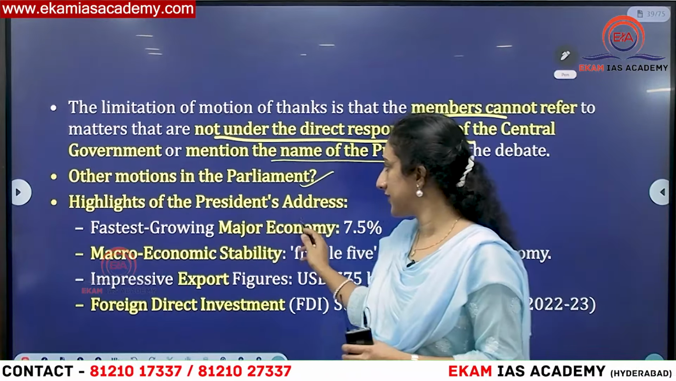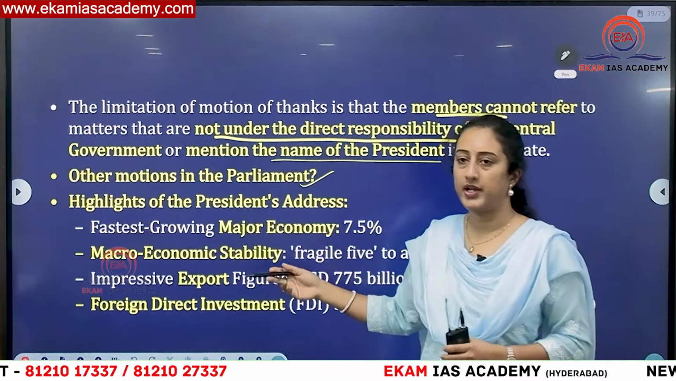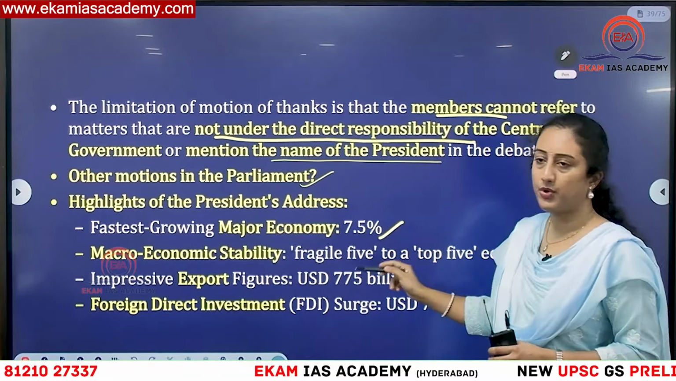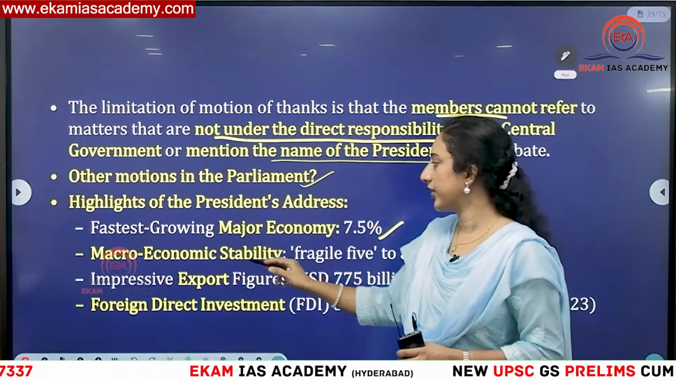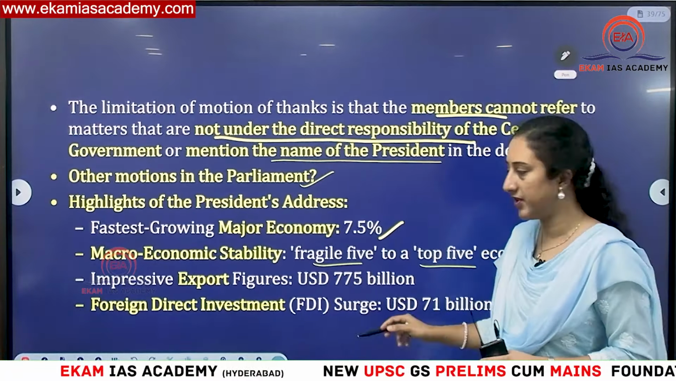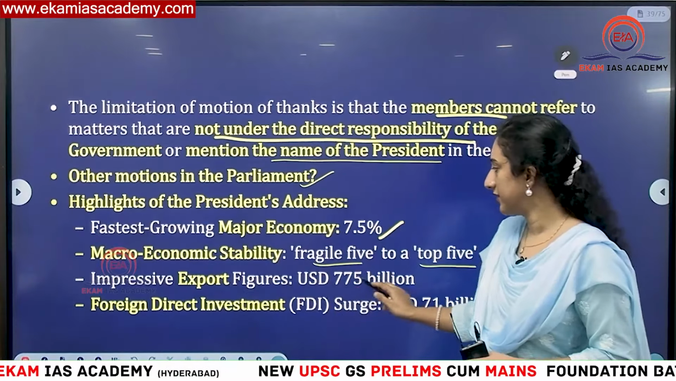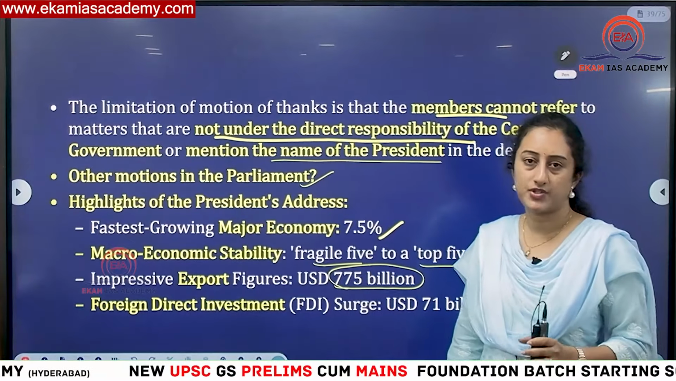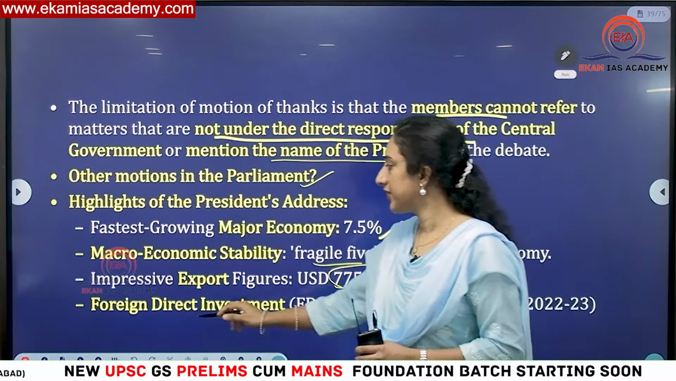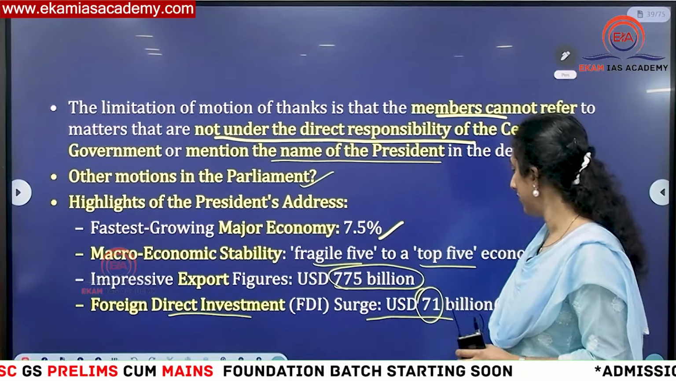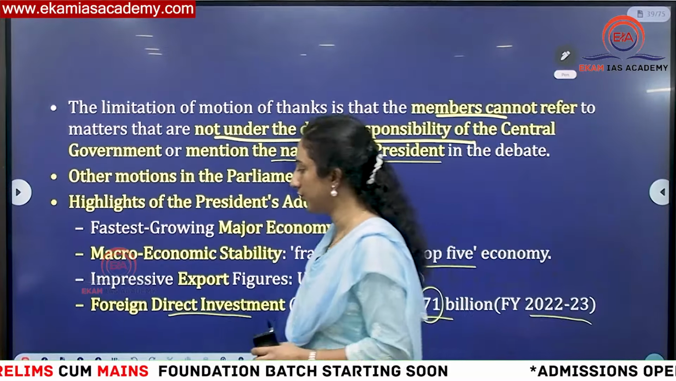Then the recent highlights. If you have to write in Mains, you can write these things: the fastest growing major economy with a 7.5% growth rate; macroeconomic stability; we have shifted from the fragile five to the top five economies. That is what she mentioned. An impressive export regime: for the first time, we have touched almost $775 billion of exports. Then foreign direct investment has reached almost $71 billion during this financial year 22-23.